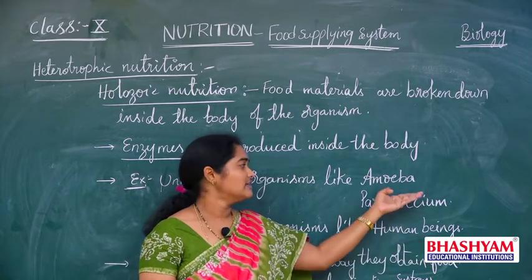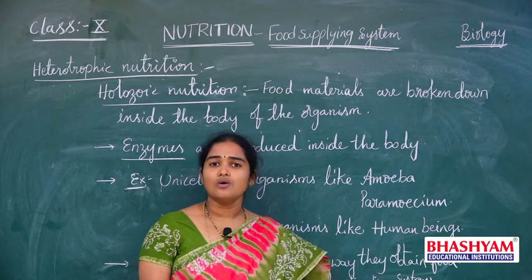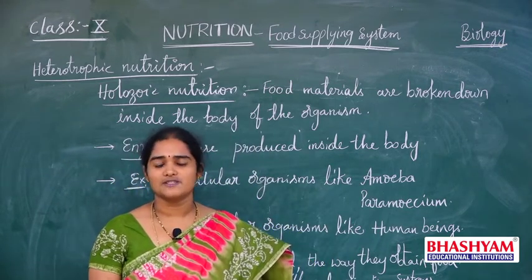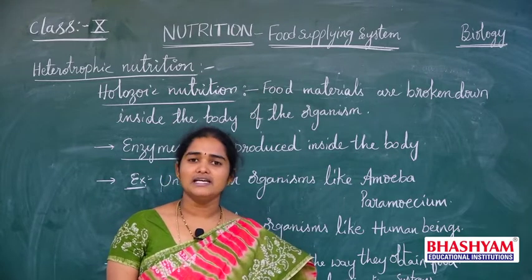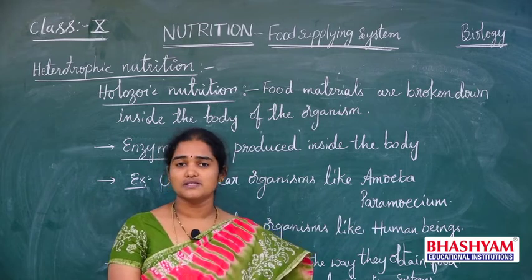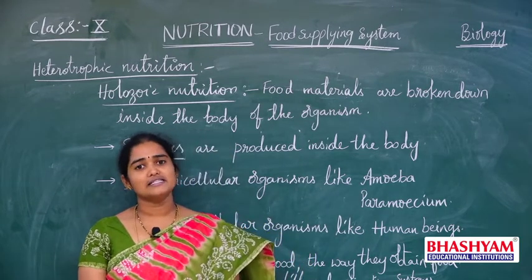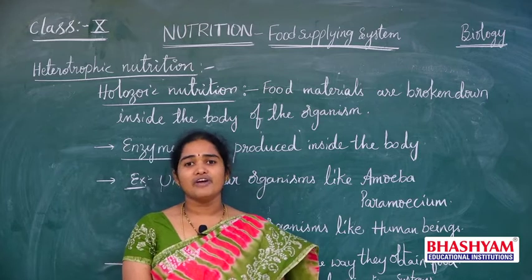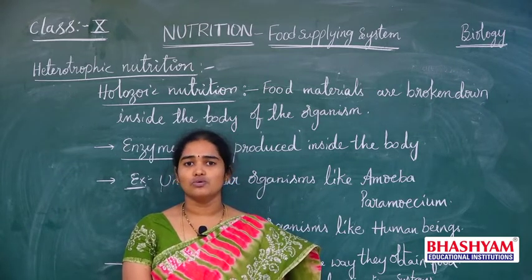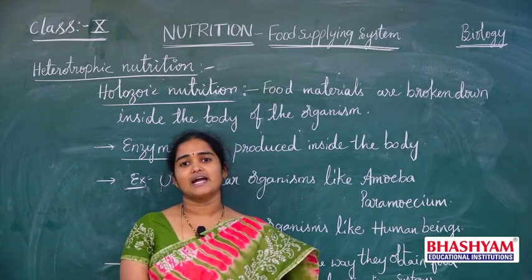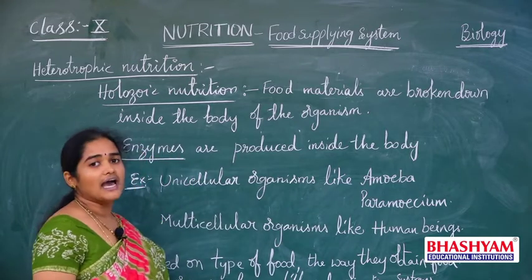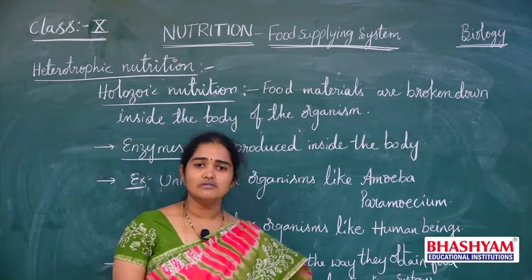Understand? In these three organisms, let us discuss how the digestion process takes place, or how holozoic nutrition takes place. In all these, whether unicellular or multicellular organisms, the type of food materials they require is different, and the way they acquire the food materials is different. So based on these differences in food materials and in obtaining food, the organisms have different types of digestive systems.